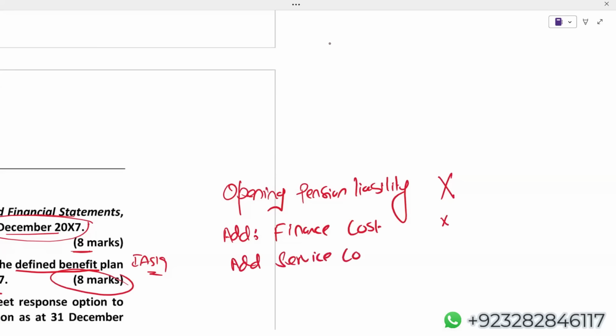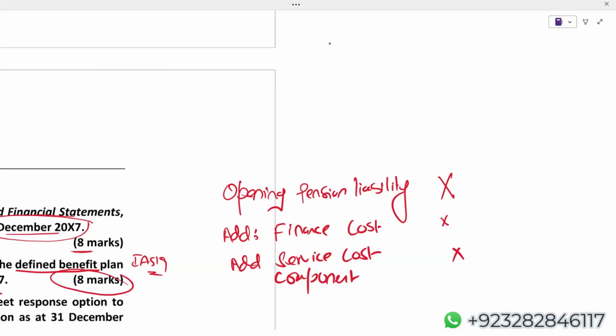service cost component. Now listen carefully. What comes in the service cost component? Current service cost comes in the service cost component. Past service cost is a part of the service cost component. There's a possibility of curtailment and settlement. If there's a gain or loss on curtailment or settlement, that is also a past service cost. So the service cost component includes current service cost, and the examiner can give you the past service cost, which will also be a part of the service cost component.